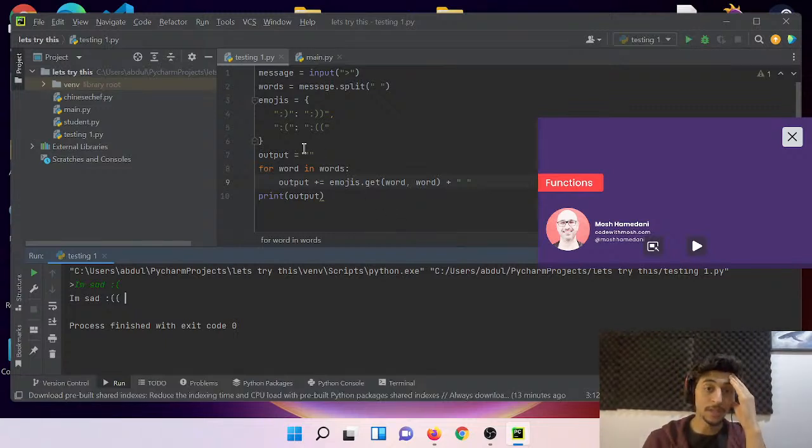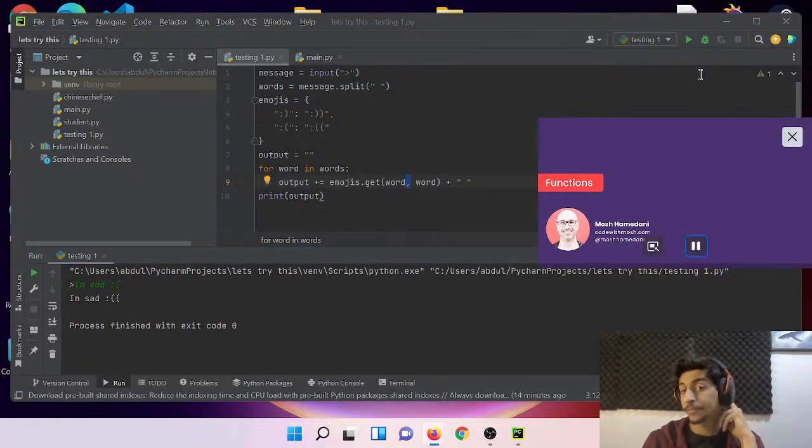Oh, I see. So output is empty. Here we add the empty output to the emoji that we're using plus the word that we're already putting in here, right? But what does this mean? Isn't it supposed to be plus? Interesting.